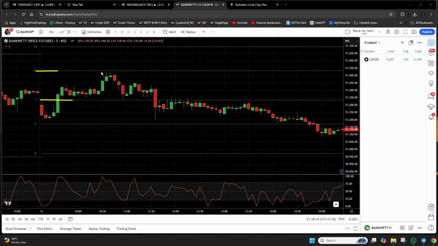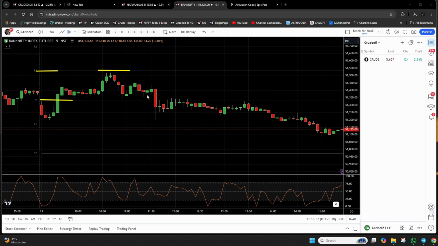Now when I say that you have to wait for the next resistance, it is not mandatory that Bank Nifty should actually touch this resistance. As you can see here, is Bank Nifty touching this resistance? No, it is not touching, it is below it. So that is also a perfect setup. You just have to make sure that it is approaching that resistance and is very close to it. When you see that the resistance is not allowing the Bank Nifty prices to go up further, and Bank Nifty has started falling again, that is the time when you initiate the sell trade.